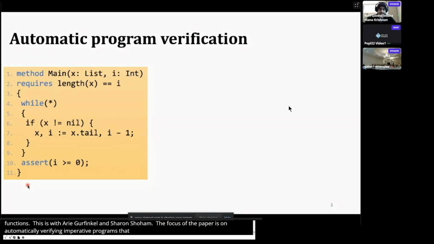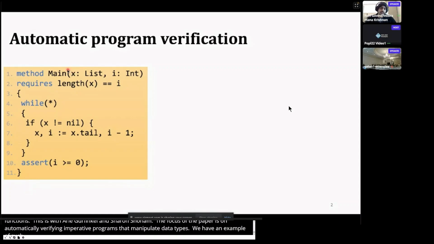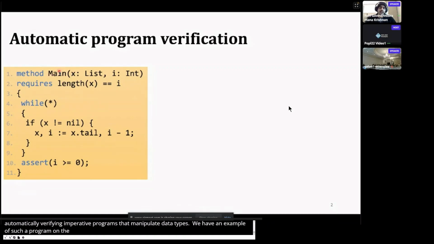trees or heaps. We have an example of such a program on the left. It has one method main. It takes two arguments, a list x and an integer variable I.